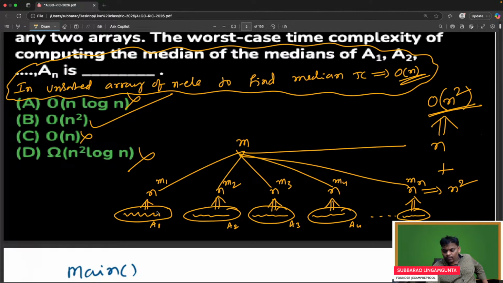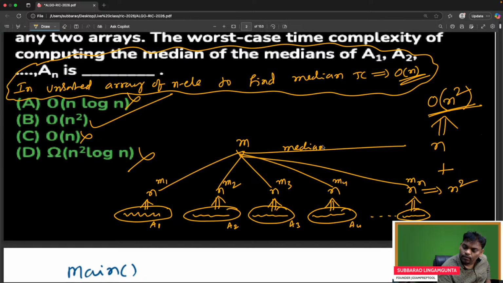So everywhere, to find the median takes n time; n elements, median, n time. Like that, n times you are doing n square. The n square time is over, and I got the median of every unsorted array. Means I now have n medians. Out of them, to find one more median, one more n time. This is the median of medians.